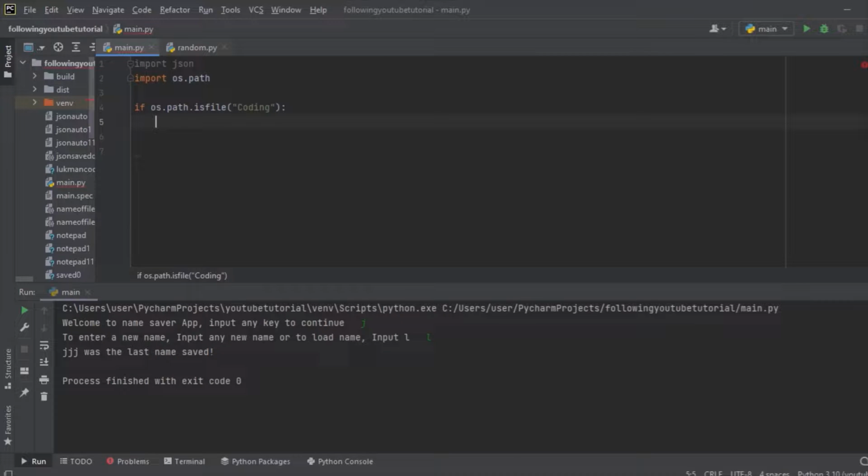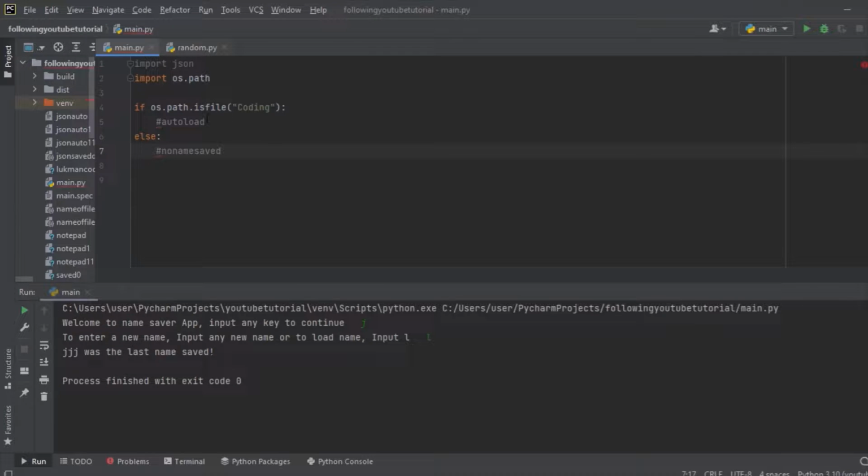Let me just make a comment right here. Then, or I'll just write auto load, and else, here's what we are going to do. We are going to say no name saved.